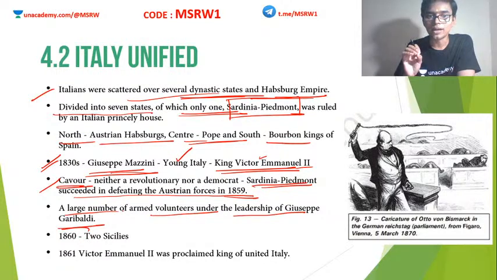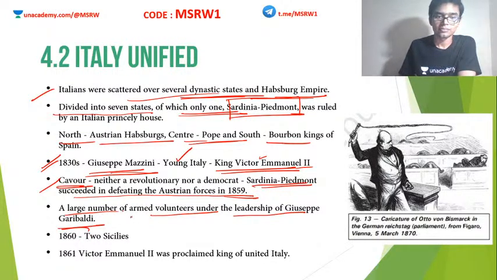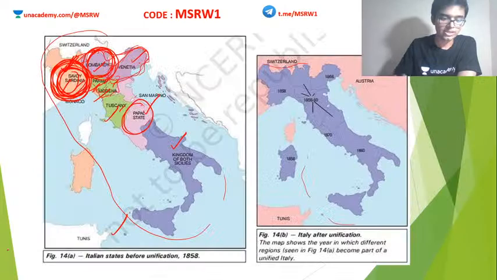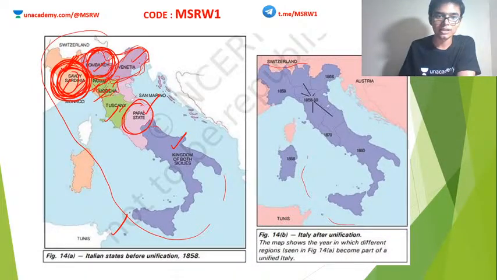Under him, a large group of armed volunteers came together and successfully managed to annex the 2 Sicilies in 1860. You can see the Kingdom of the 2 Sicilies here, this violet one. So this was annexed to the kingdom in 1860.